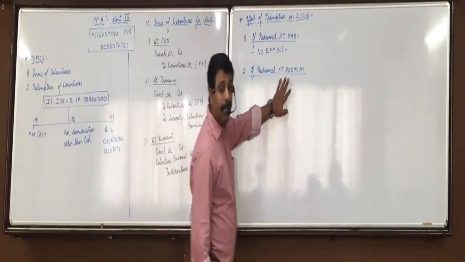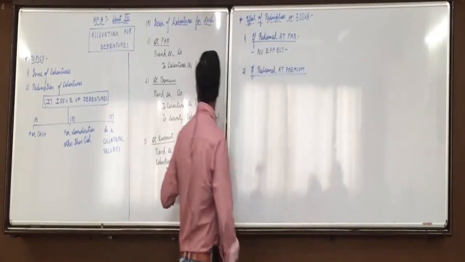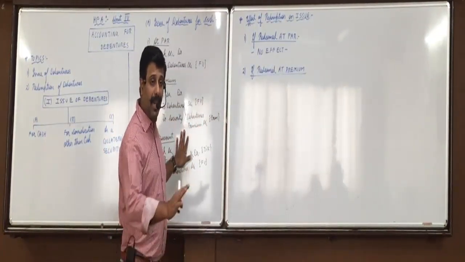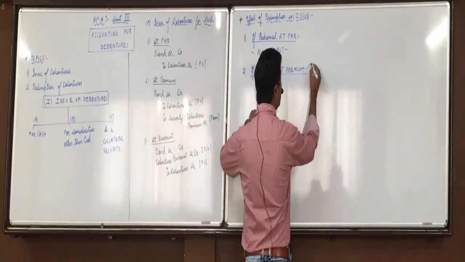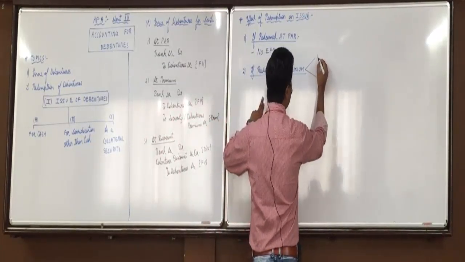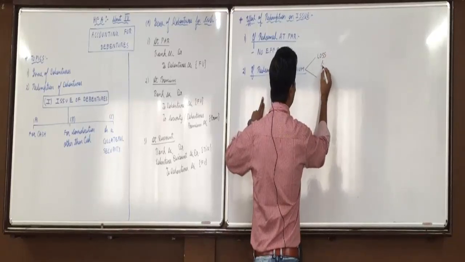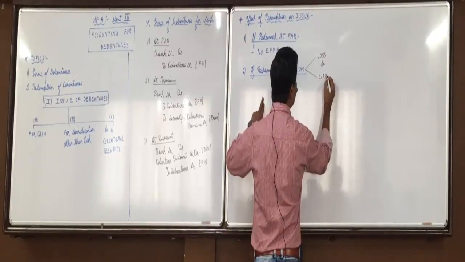So what is this premium for the company? Premium at the time of issue is a capital profit for the company. But the premium which you have to give at the time of redemption, what is this for the company? It is a loss as well as a liability.